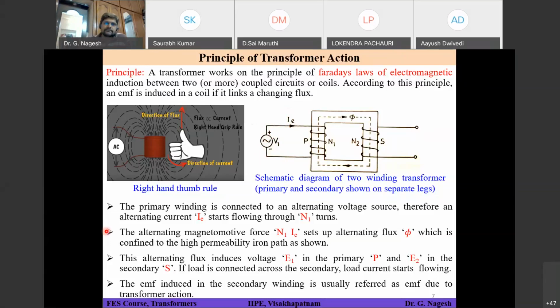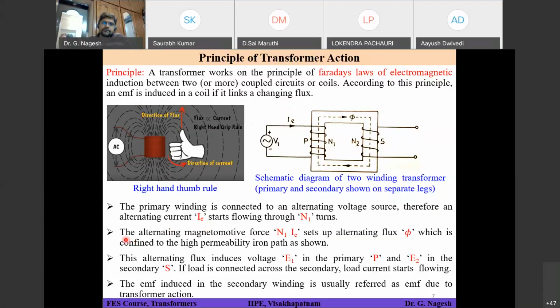So what they are saying is the primary winding is connected to an alternating voltage source. Therefore, an alternating current IE starts flowing through N1 turns and completing its circuit. Since the voltage V1 is alternating, the excitation current IE is also alternating. I stands for current and E stands for excitation, so IE is called the excitation current in the present circuit.